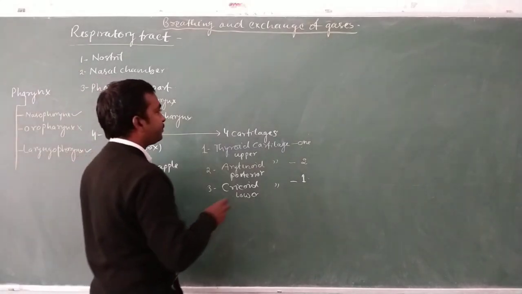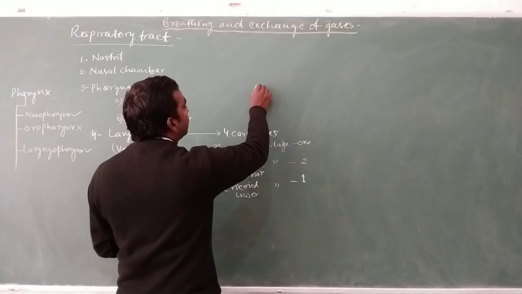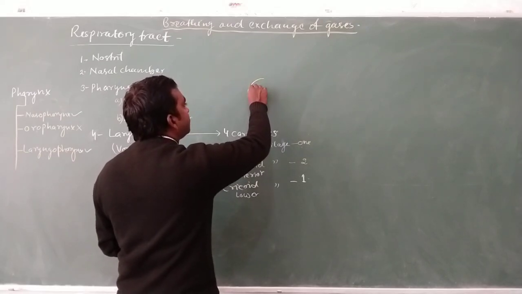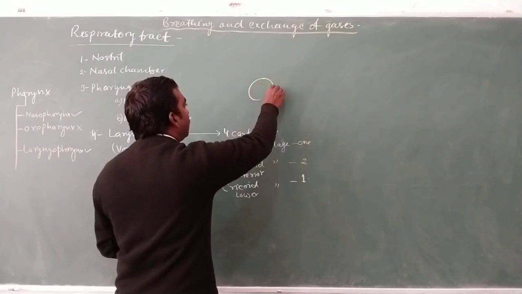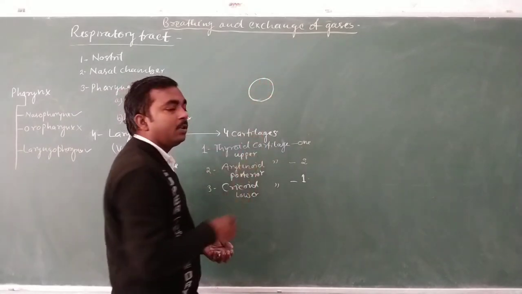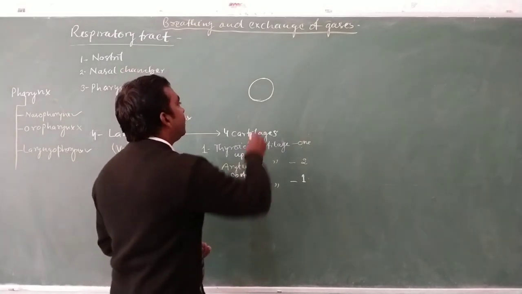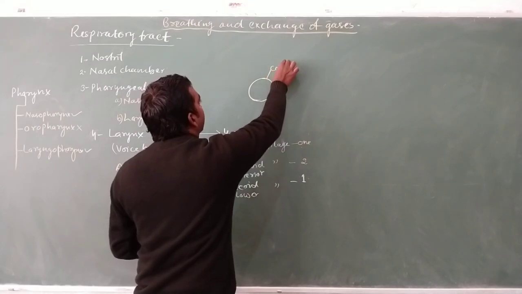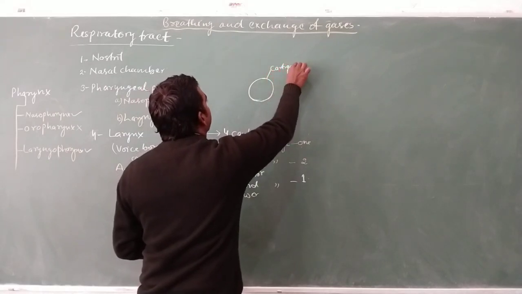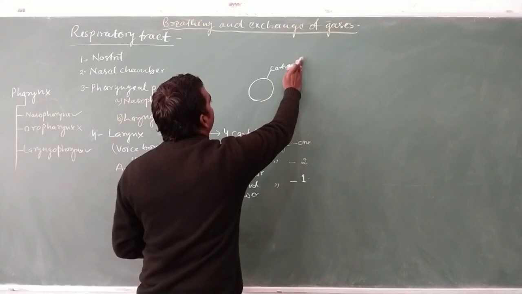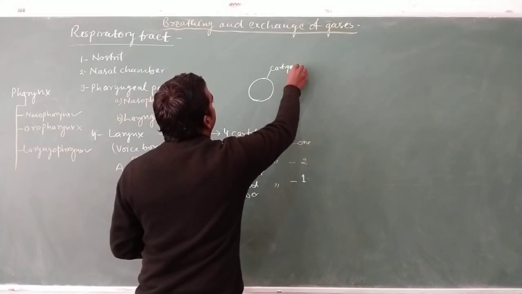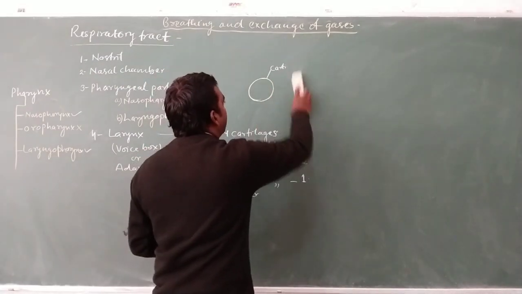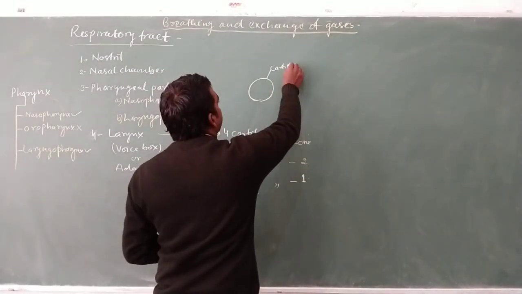So if we draw the structure or section of the larynx, these are the layers of cartilages. These are the rings of cartilages.